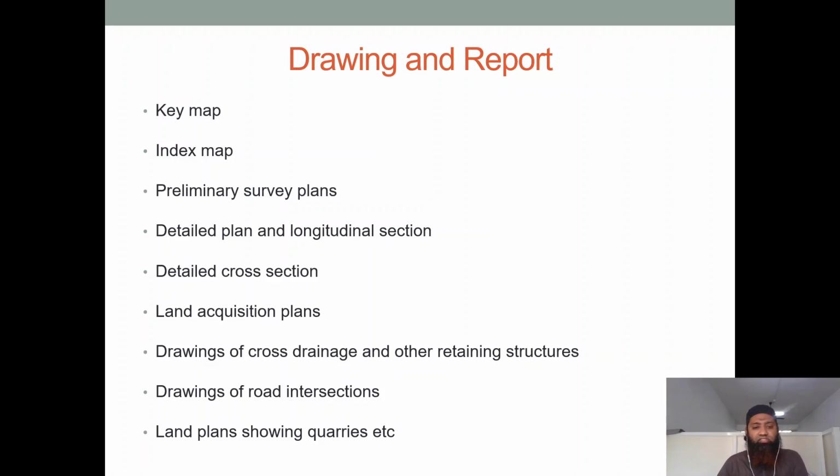Drawings and reports, you can see we require all this. A key map is required in which everything is there. Index map, what the important features are marked here. Preliminary survey plans, as I had told you, we need a preliminary survey. Detailed plan is required after finalizing one alignment. Detailed plan is needed and longitudinal section also, this is also needed. Then detailed cross section, everything, every minute structure, we need a detailed cross section of that structure also, which is coming in the way of the alignment.